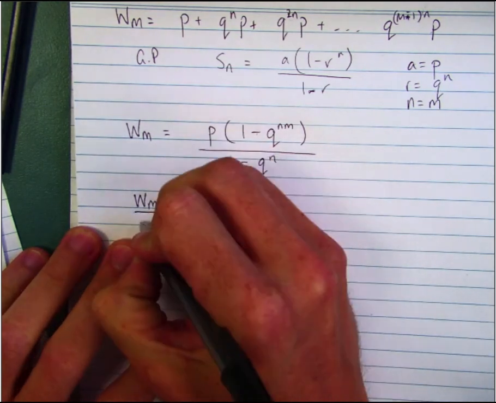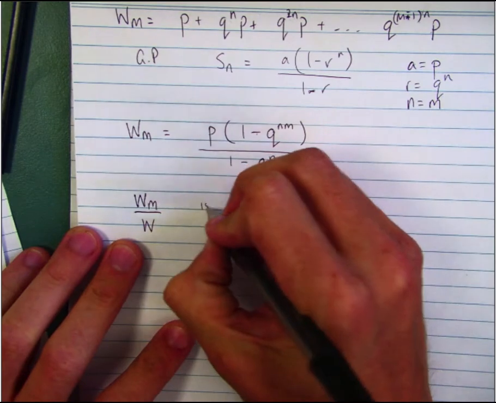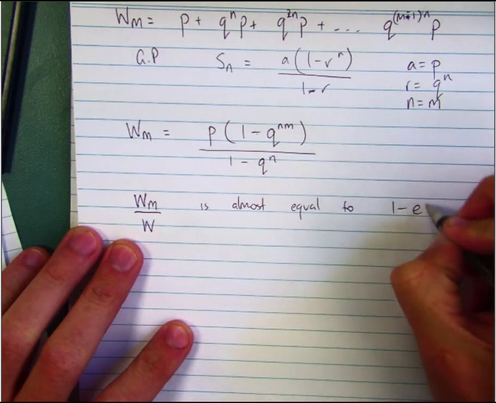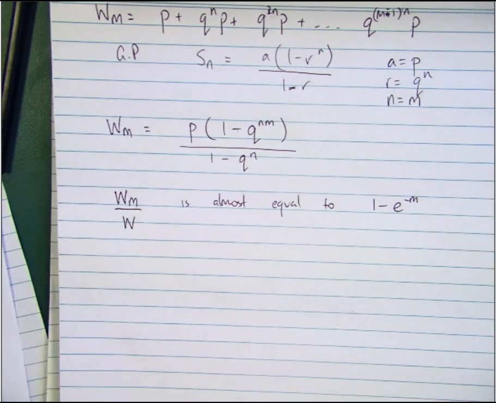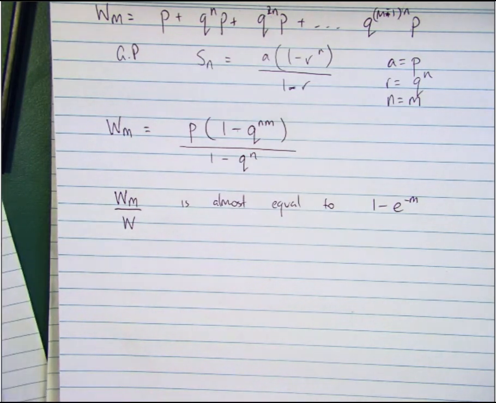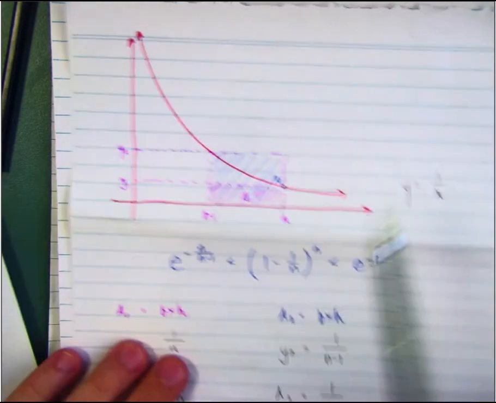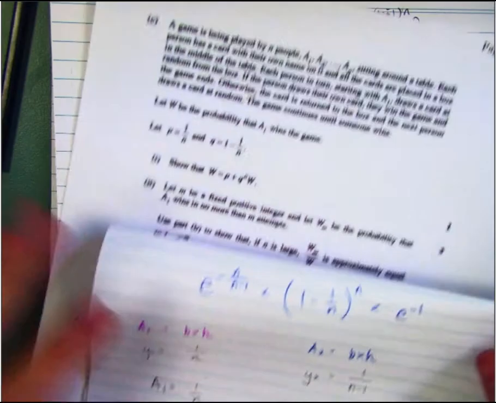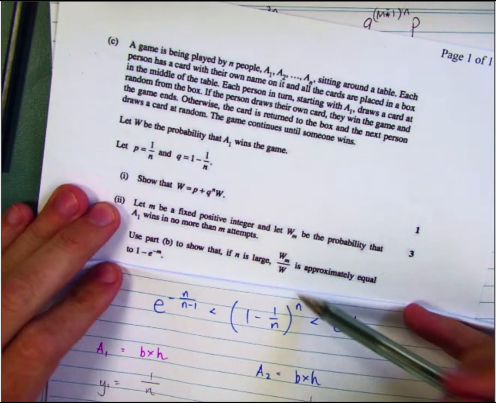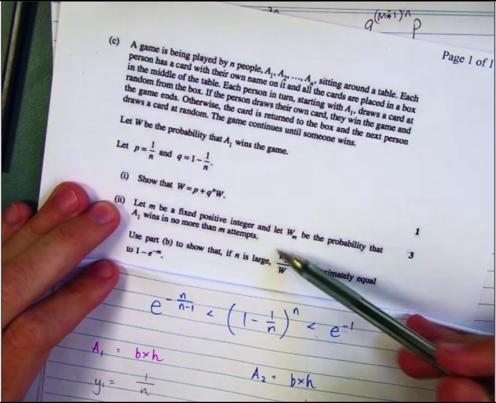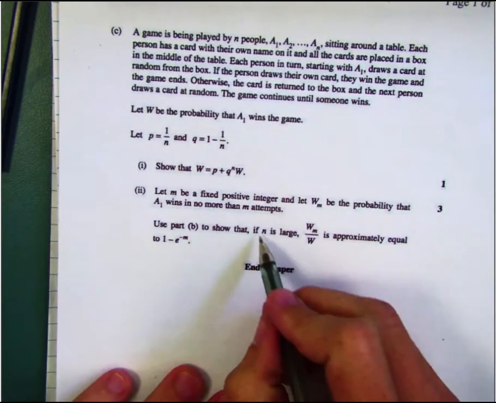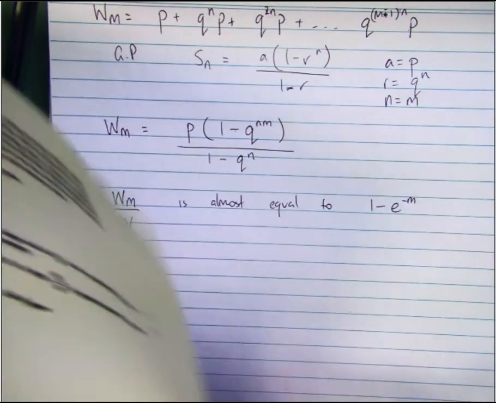It says that Wm over W is almost equal to 1 minus e to the negative m. Now, I'm not going to lie to you, when I saw that, I thought that looks reasonably impossible. However, we do have the result from our first question. And there are lots of e's there. You can see it's not superbly similar in terms of where we get them from. Plus there's 2 here and only 1 here. The first bit is this: use part B to show that if n is large enough. Now, if n is large enough sort of sparks something off with me.